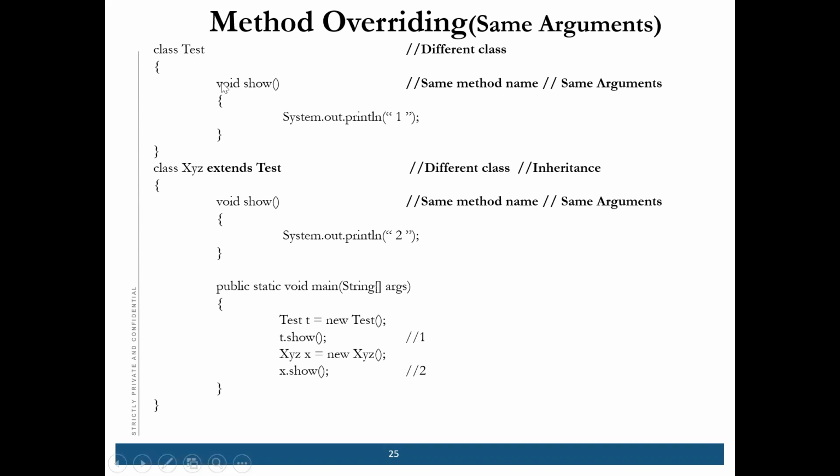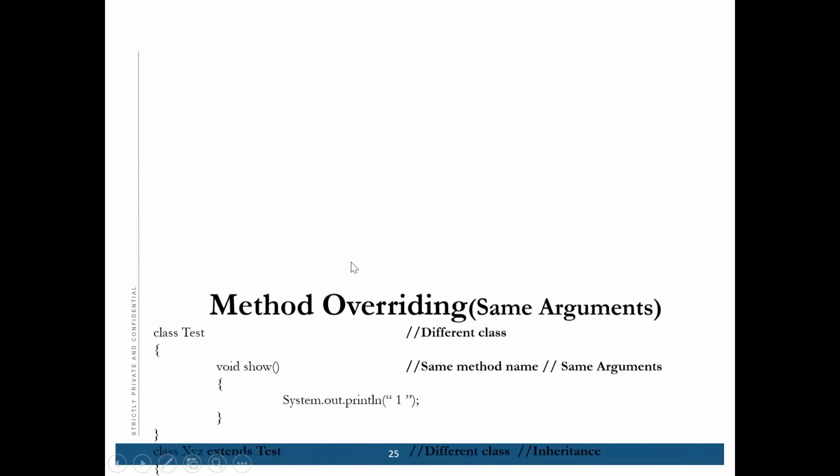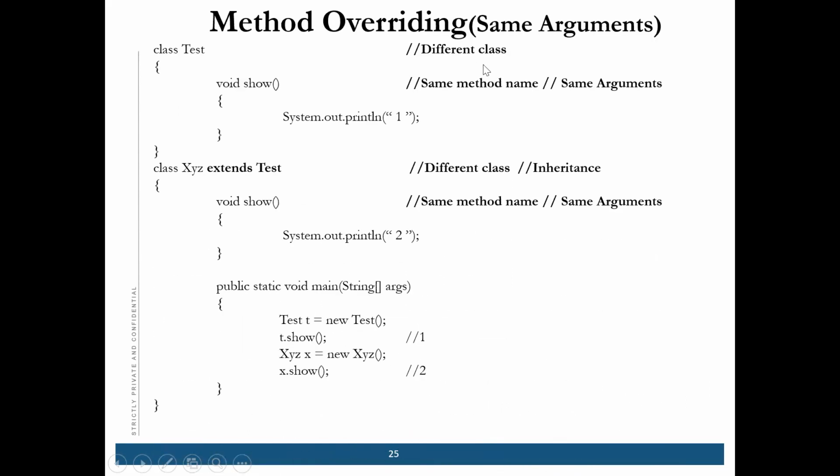Here there is the same method name, same name, different class, same argument, and inheritance. These four conditions should be fulfilled for method overriding.